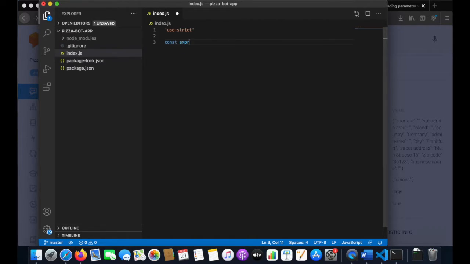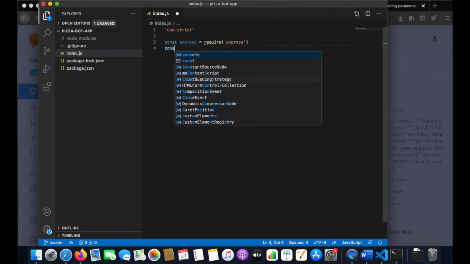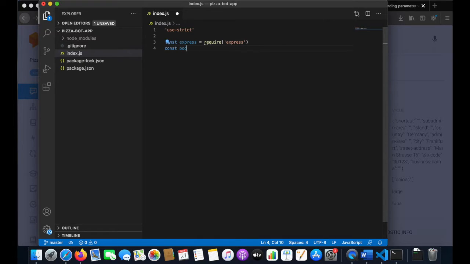So I will just say const express equals require express, const body parser equals require body parser, const app equals express.